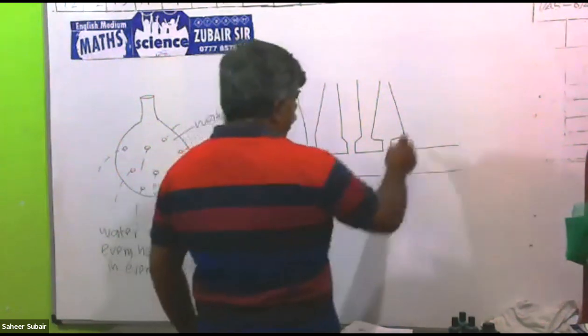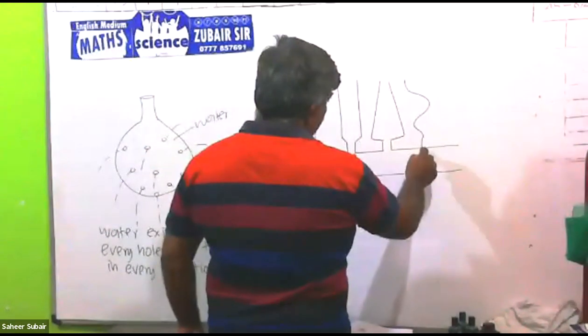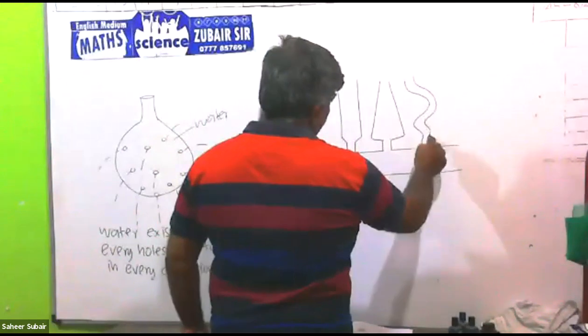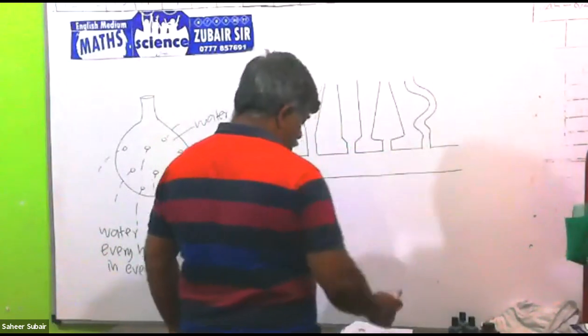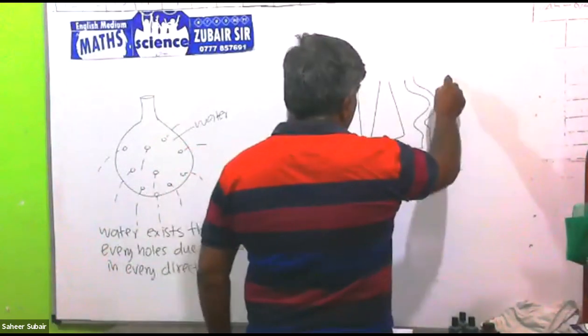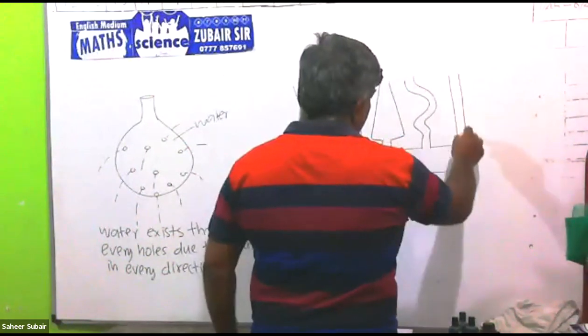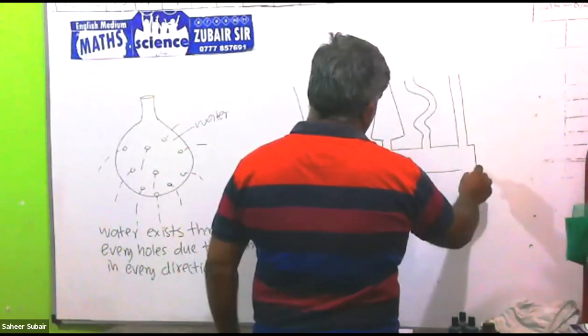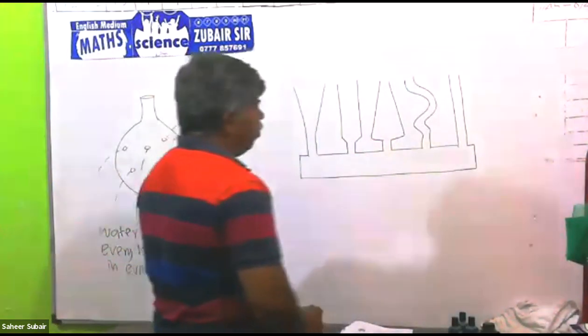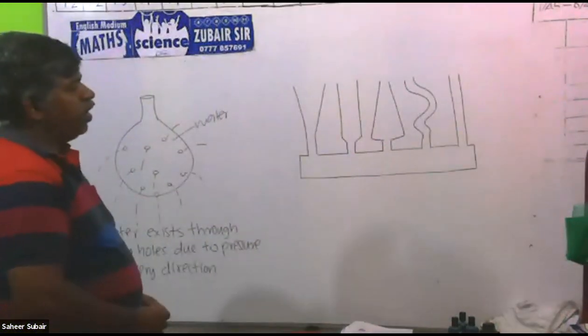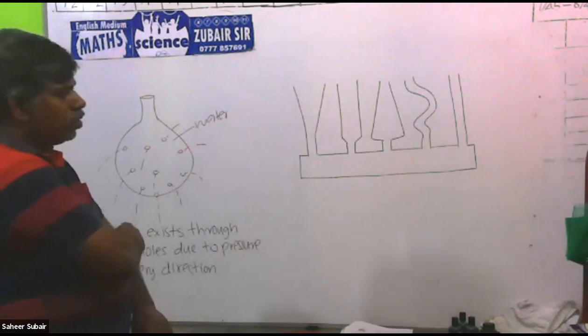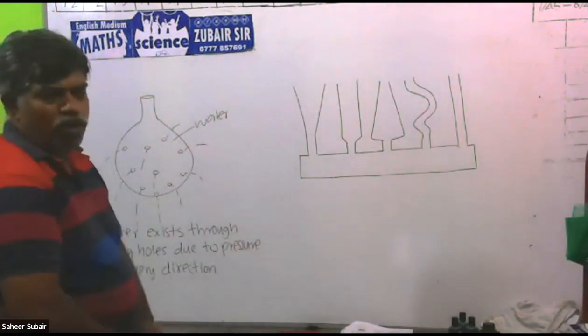Another container is there in this shape. So a pipe, many shapes of container are fixed. Then fill water into this.